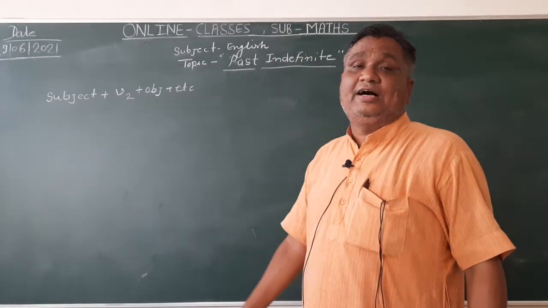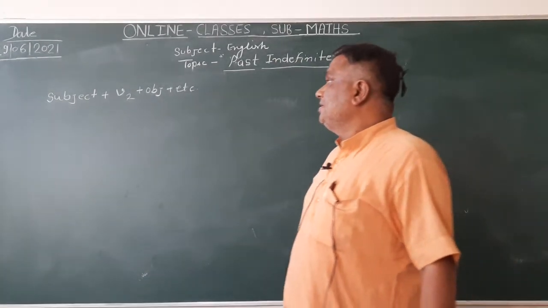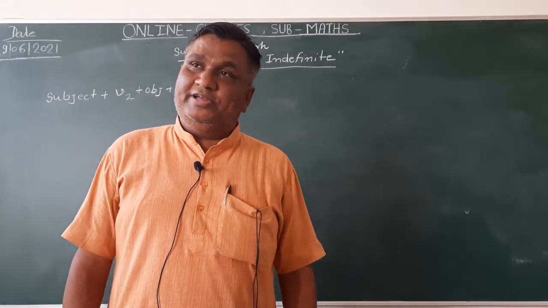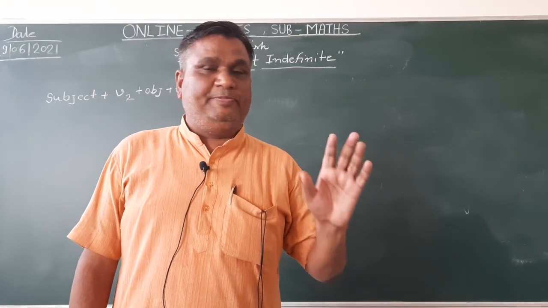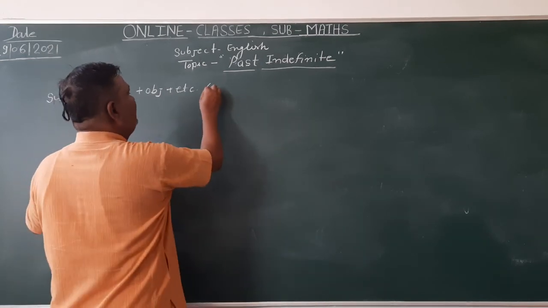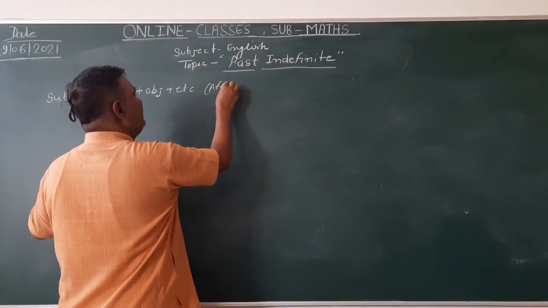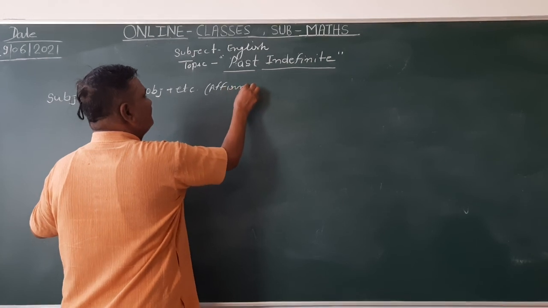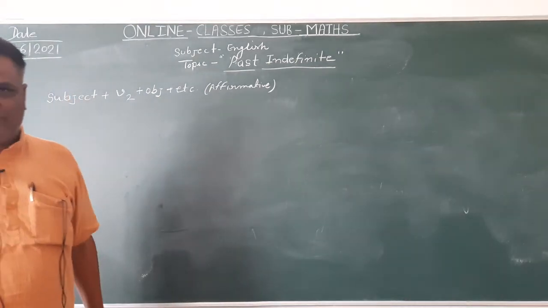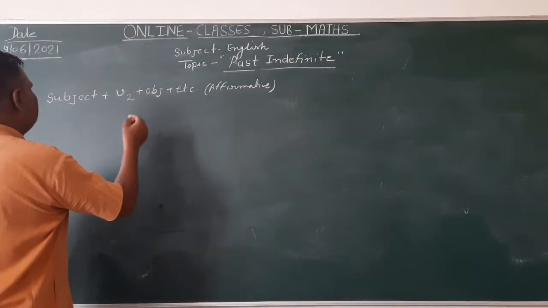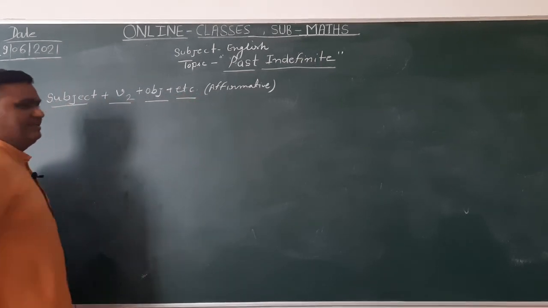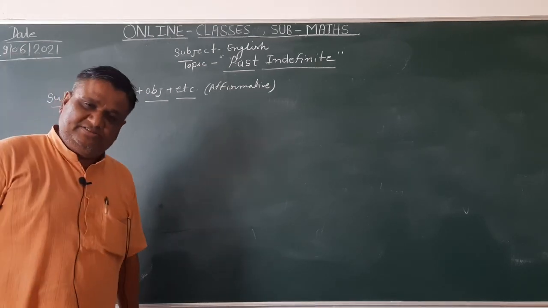Here we don't use a helping verb. As you know, in the present indefinite tense affirmative sentence, we also don't use a helping verb. Same in the past indefinite affirmative sentence. So what is the structure? The subject, verb's second form, object, and so on. It is the formula of the past indefinite tense.